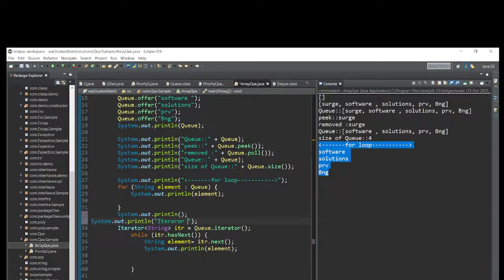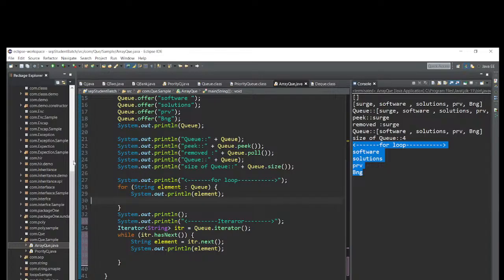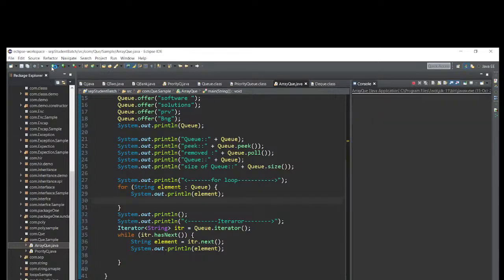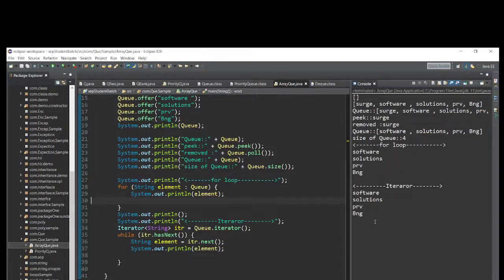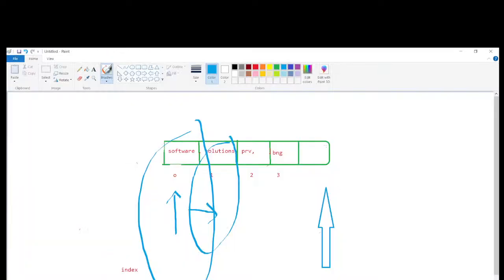After the space, let me write one title: Iterator. Just iterator and some lines. Just save this one. Control A, select all, Control Shift F, formatting in Eclipse. Now let me run the code. See now, iterator, software solution Bangalore. After this Bangalore, there is no element available. It will come out of the block.